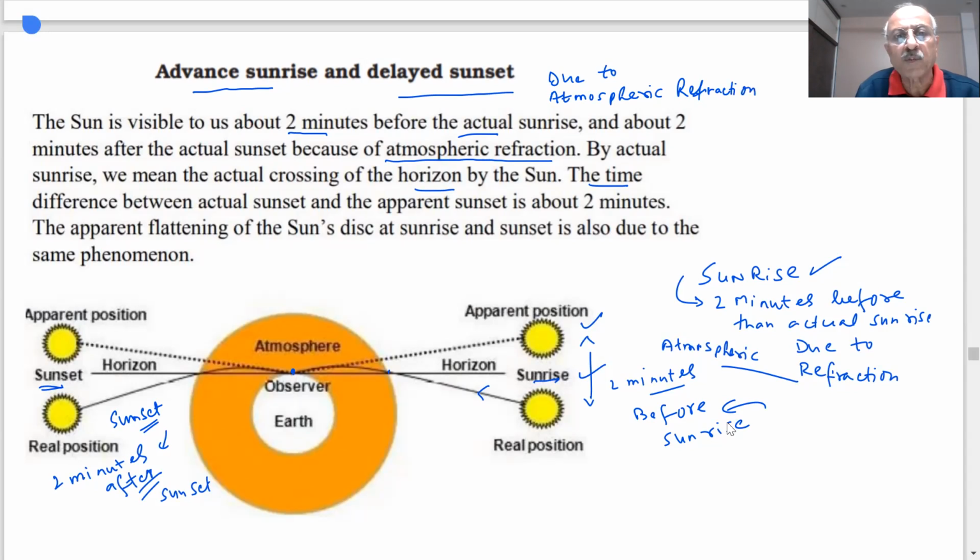Important question for the exam, student. They will give you a diagram and ask this question. 4 choices will be there. Which is the correct choice? Note down.